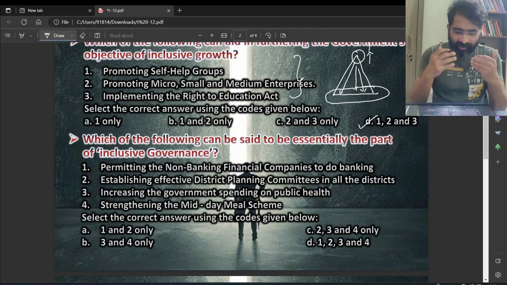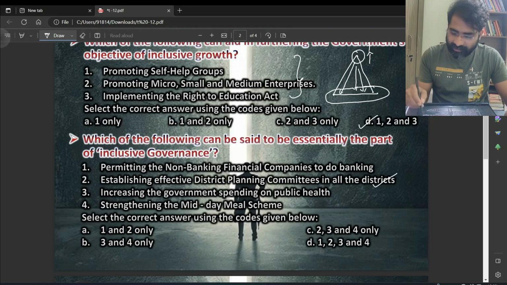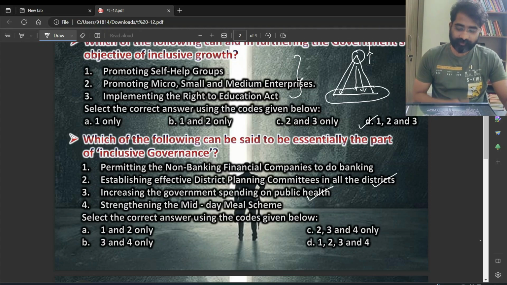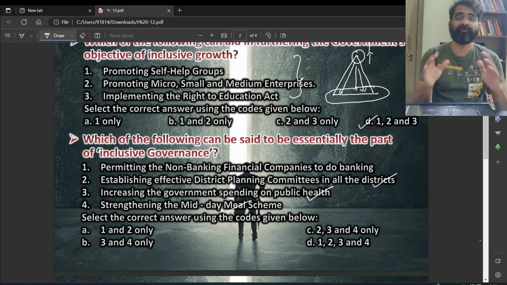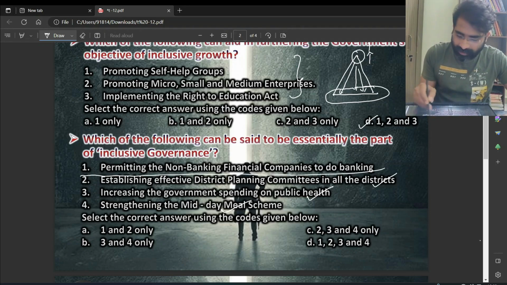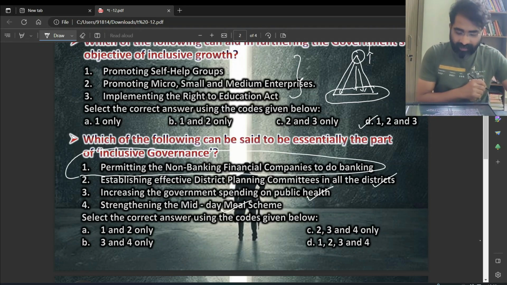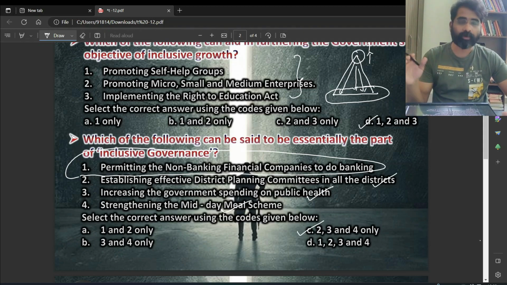Based on that logic, establishing effective district planning committees in the district is also part of inclusive governance. Increasing government spending on public health, yes. And strengthening midday meals, these are part of inclusive governance. But permitting NBFCs to do banking, etc., is not so much related to inclusive governance. Therefore the answer for this question should be 2, 3, and 4.